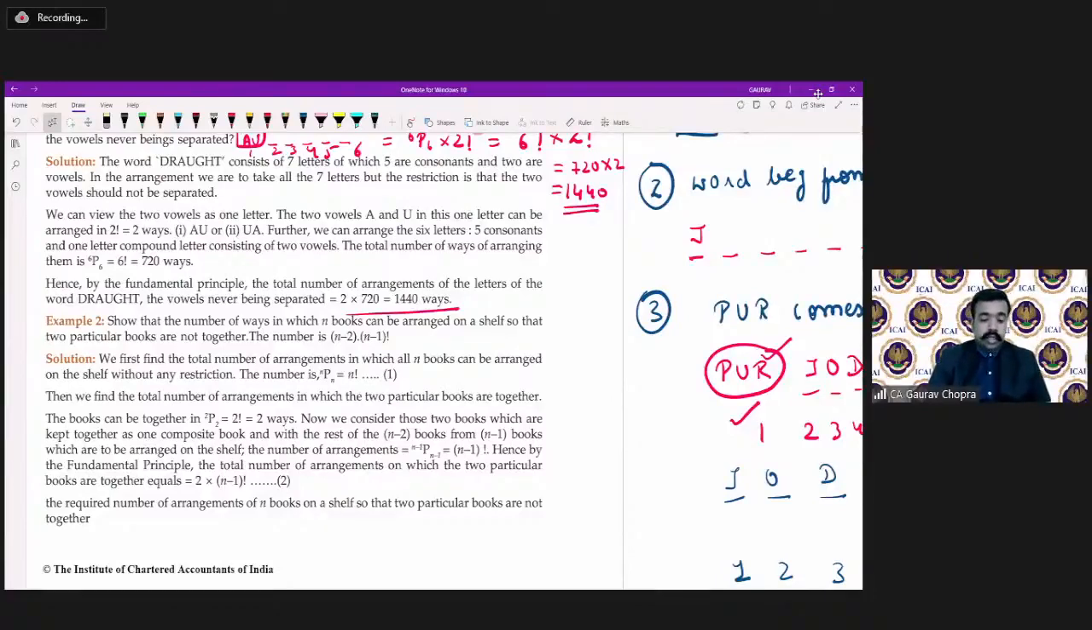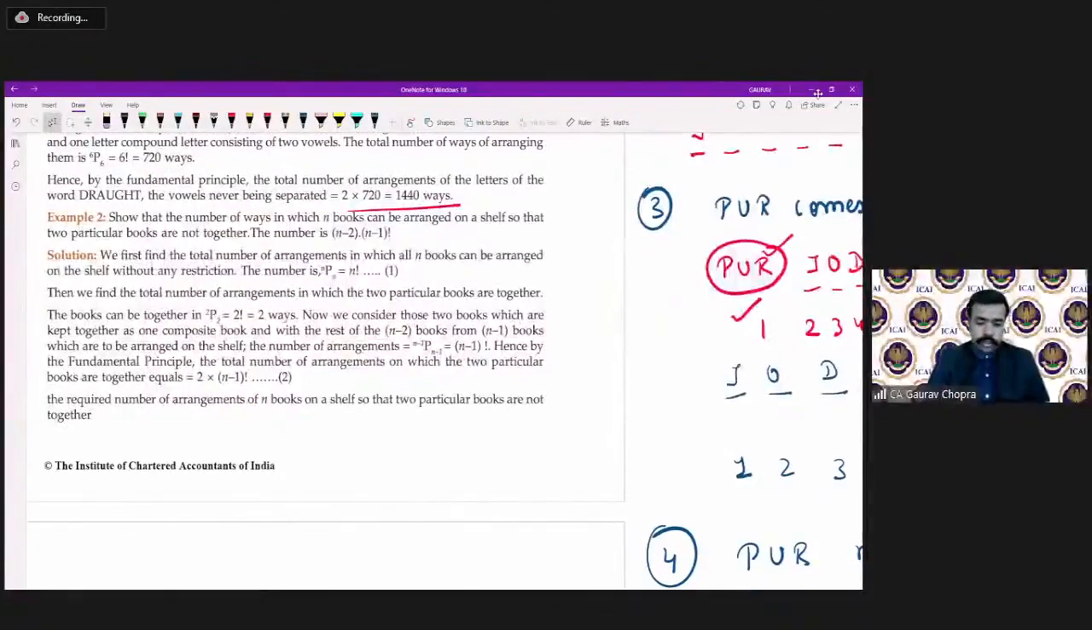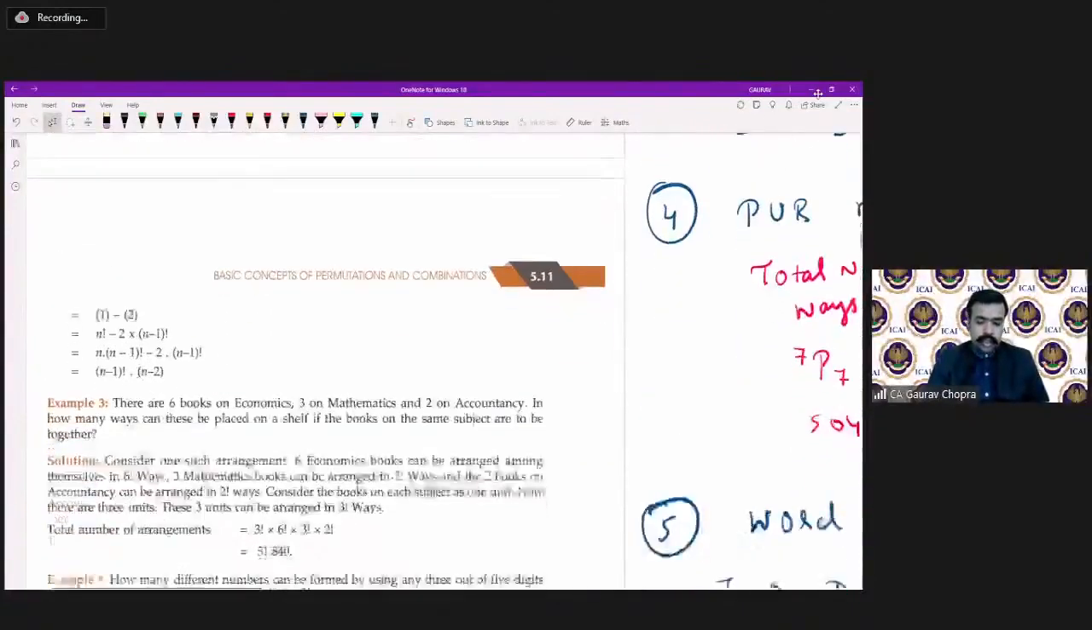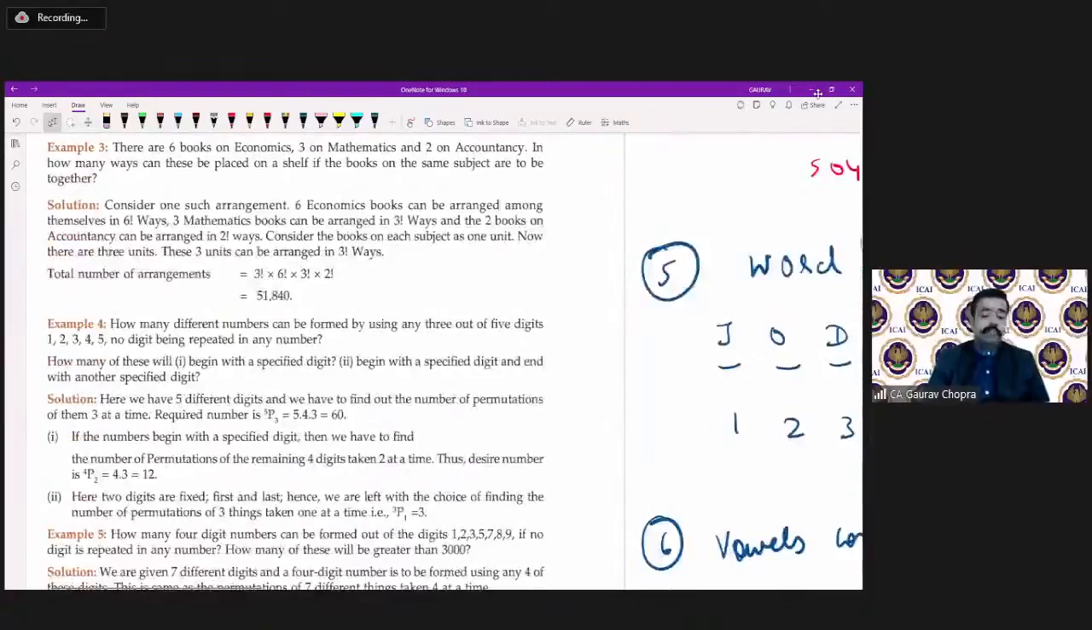Yes. Now we are doing example number 3. There are 6 books on economics, 3 on mathematics, 2 on accountancy. So in total, how many books are there? We are having 11 books. 6 plus 3 plus 2.